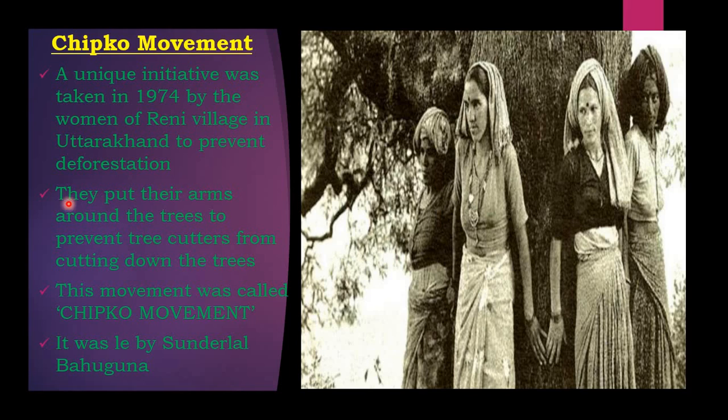They put their arms around the trees to prevent tree cutters from cutting down the trees. By doing this, they protested against the cutting of the trees and those who were cutting them. Therefore this movement was called Chipko movement. It was led by Sundarlal Bahuguna.